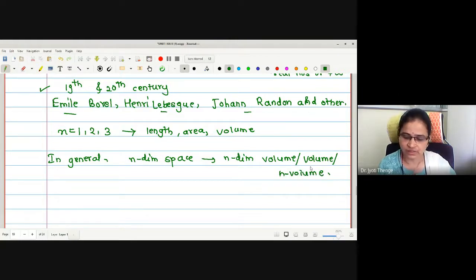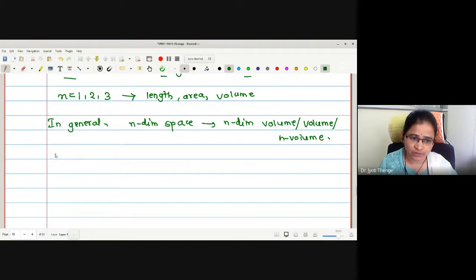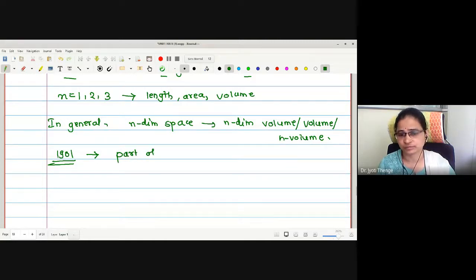If we generalize, okay. Henri Lebesgue described this measure in 1901, and he defined this as a part of his PhD dissertation.